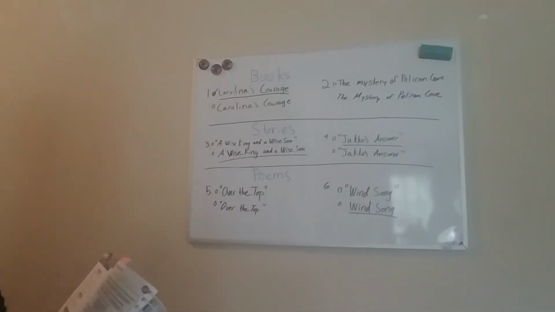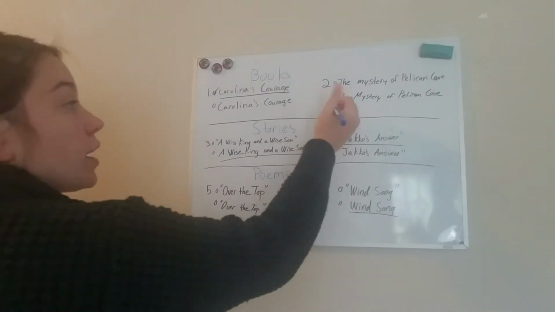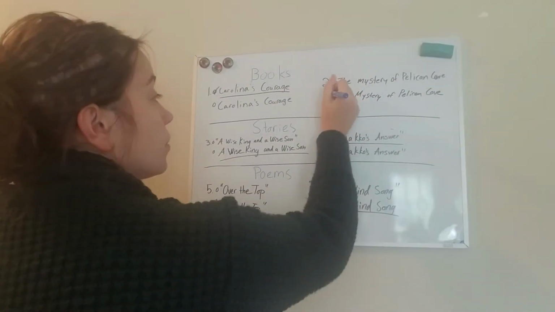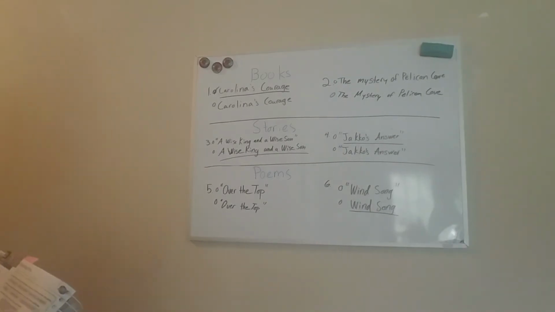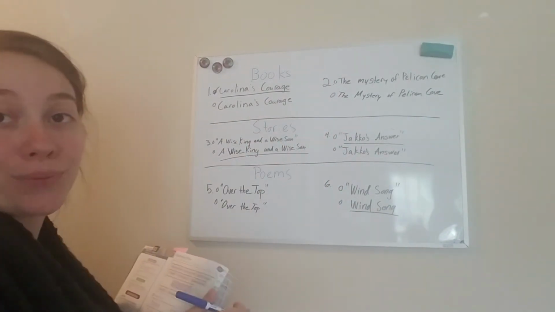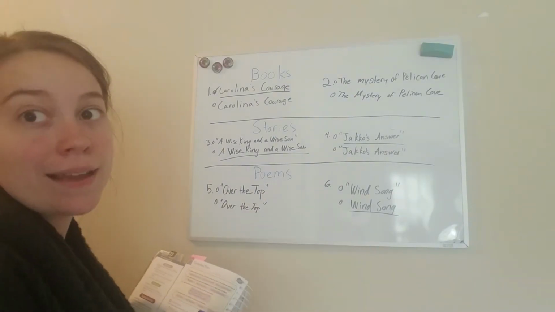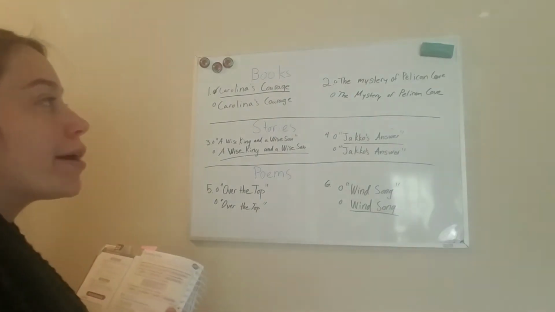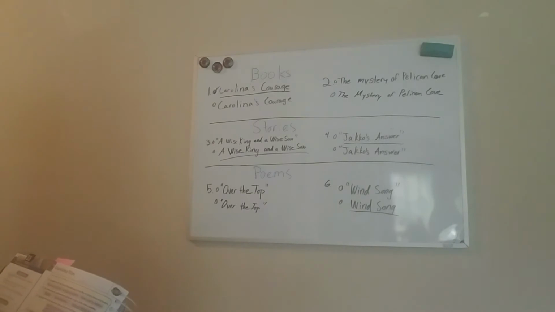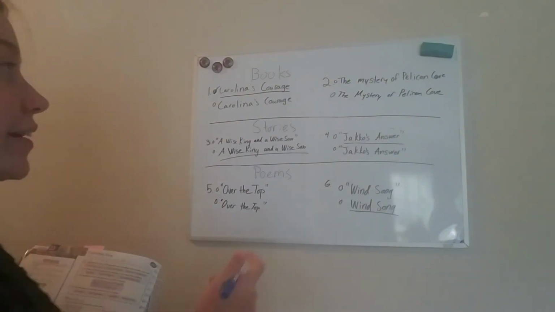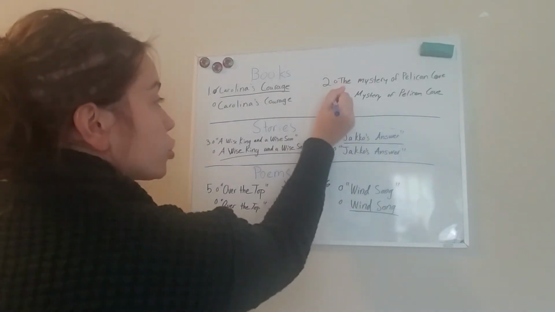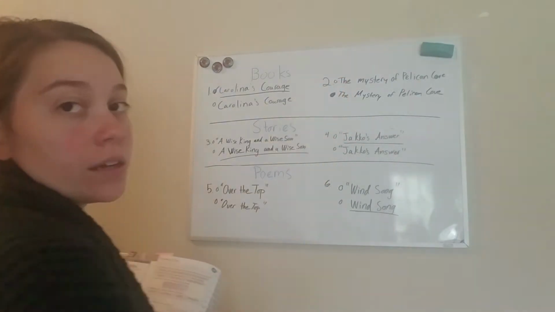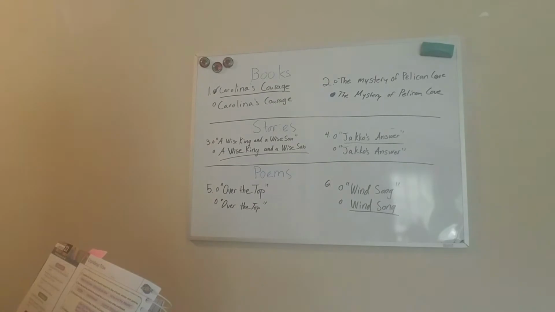Okay, if we look at number 2 right here, we have, I forgot to put a little bubble, The Mystery of Pelican Cove. This one was my attempt of trying to write in italics. See how it's slanted? That's on purpose. So neither one are underlined. So what did they tell us the other option is? Is when it is in italics. So that means our second choice, where it is tilted, is our correct answer.